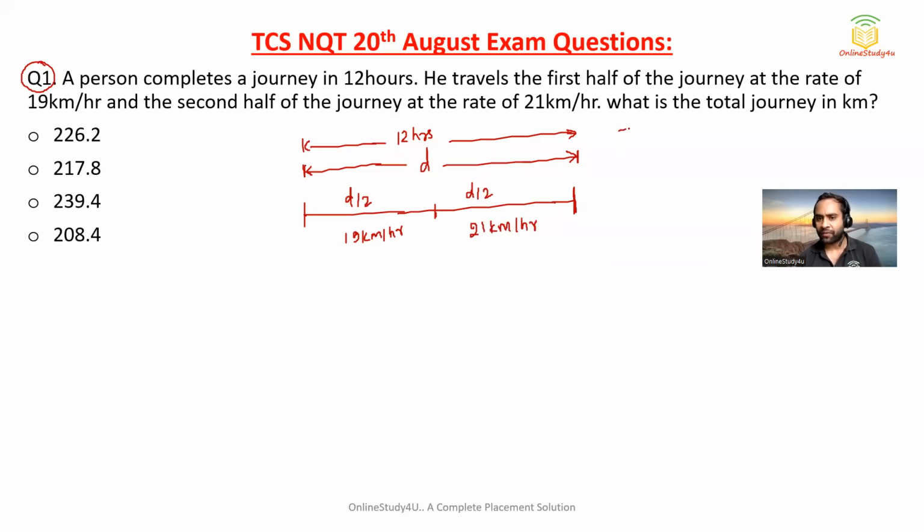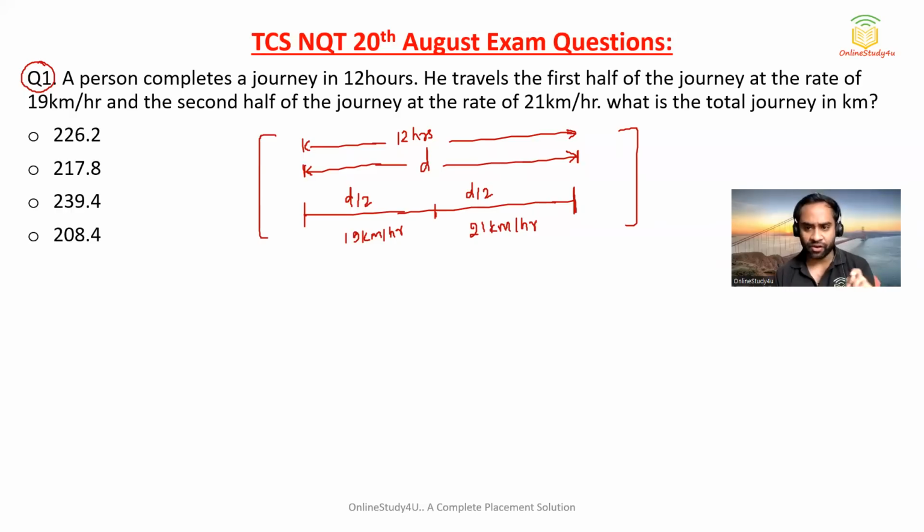See, till now, this data has been given in the question. I have not done anything from my side. Whenever you are solving an aptitude question, try to write down the data which is given in the question, then the aptitude problem will become very simple, trust me. Now, they're asking what is the total journey in kilometers. So this d you have to calculate.